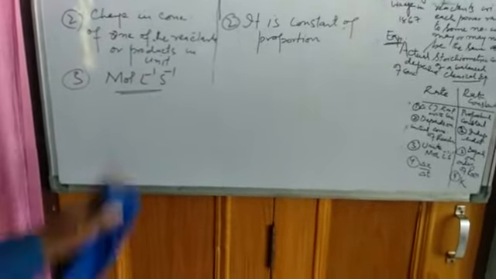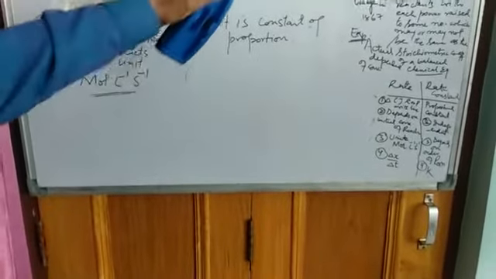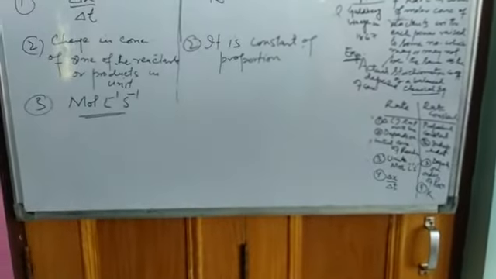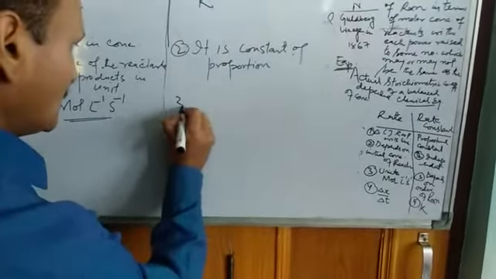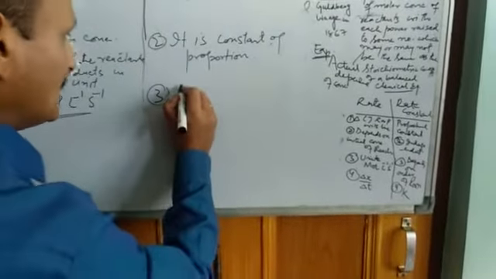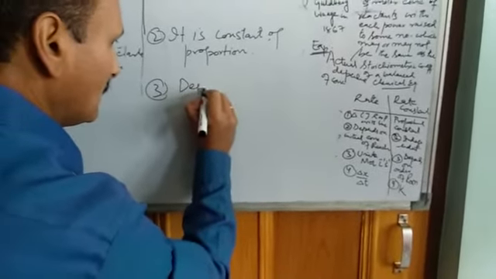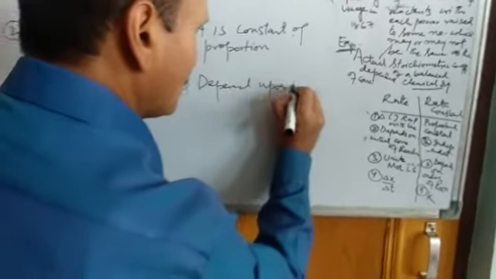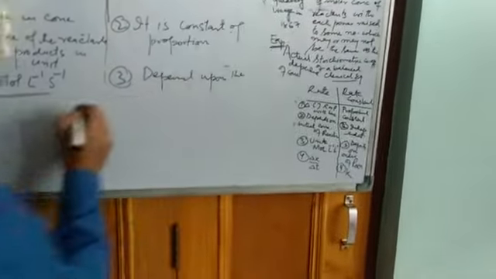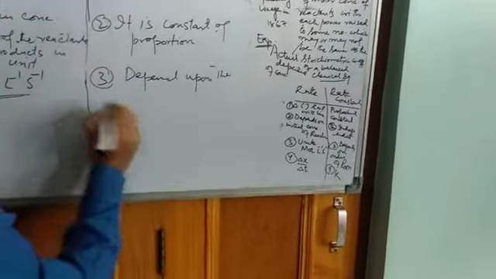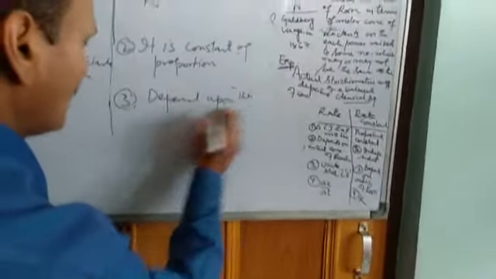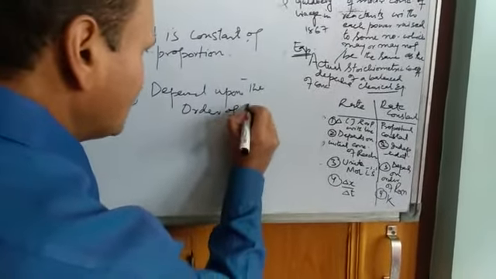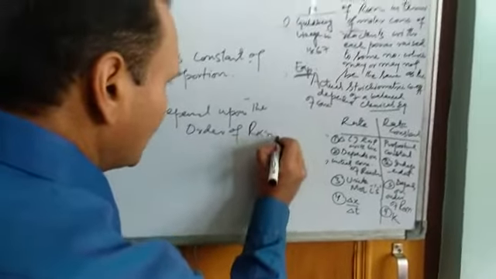So far as the unit of rate constant is concerned, its units depend upon the order of reaction, which we will study later on.